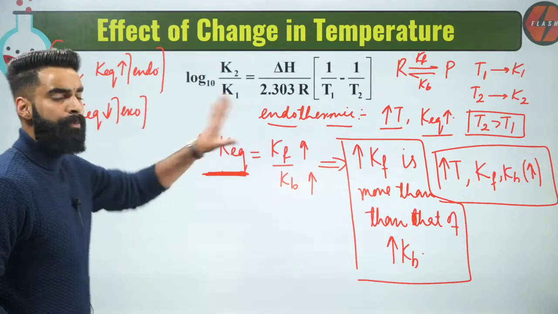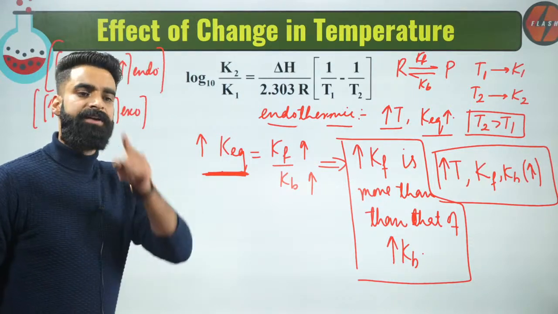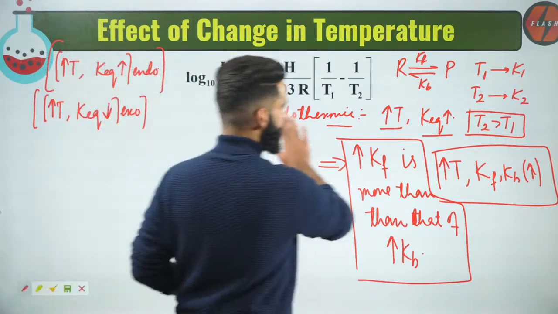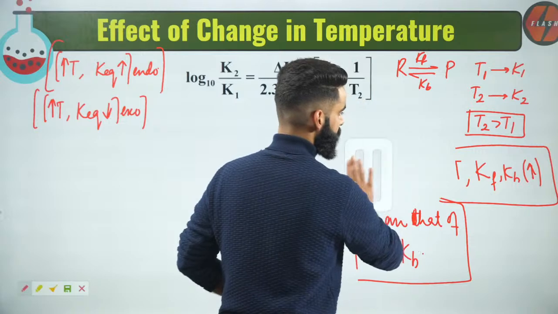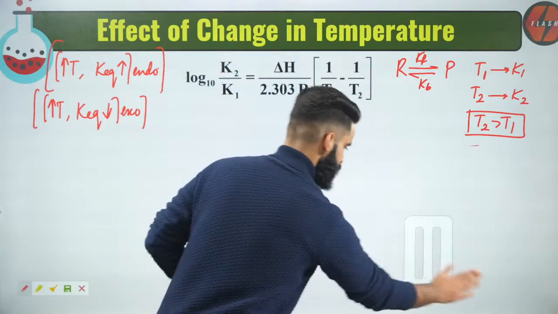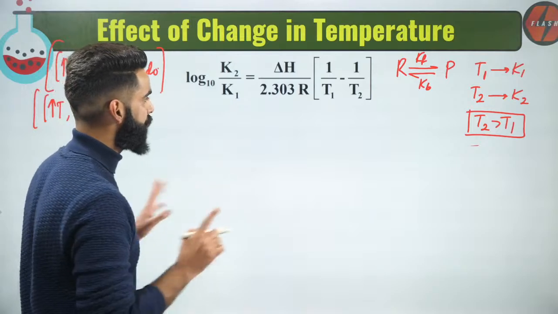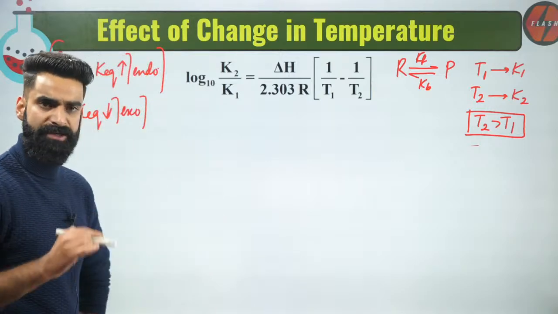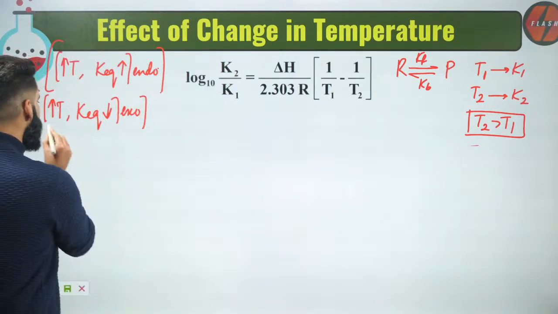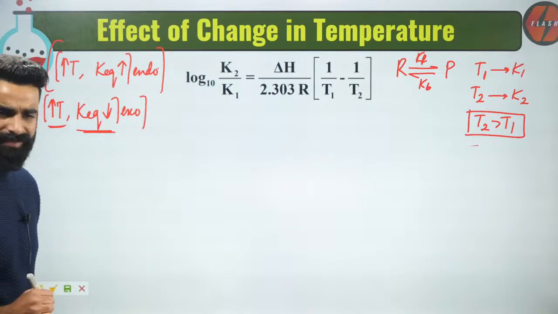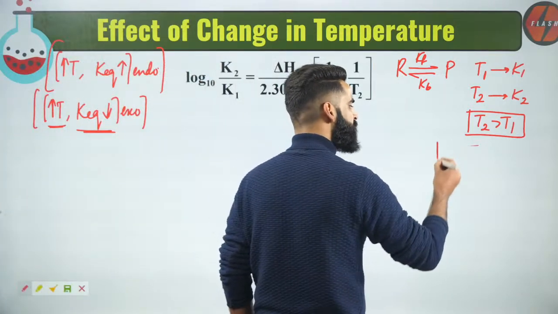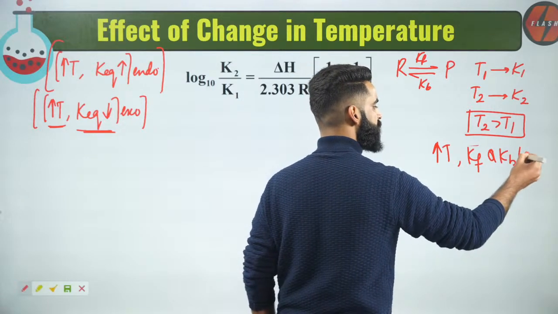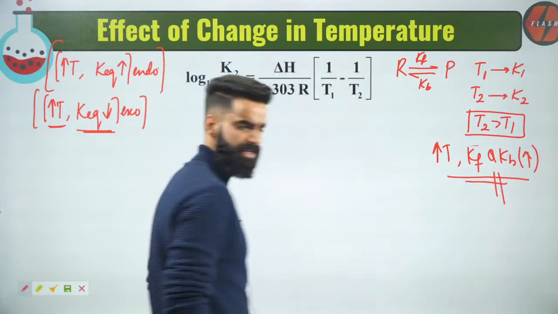Wonderful, guys. Great. Now, talking about the exothermic reaction, you people are going to tell me what is going to happen. First of all, I'm assuming this reaction to be exothermic. And we know for exothermic reactions, on increasing the temperature, the equilibrium constant decreases. And already we know, on increasing the temperature, the rate constant for the forward as well as the backward reaction both increase.